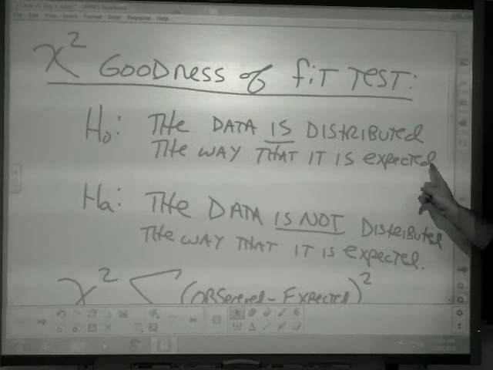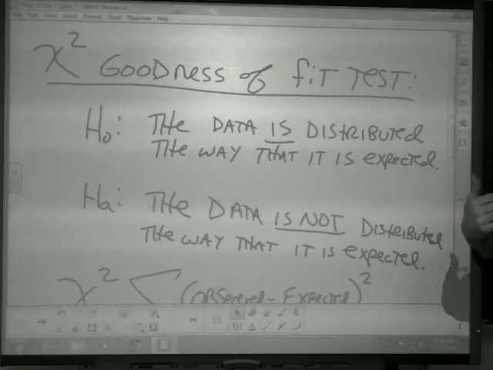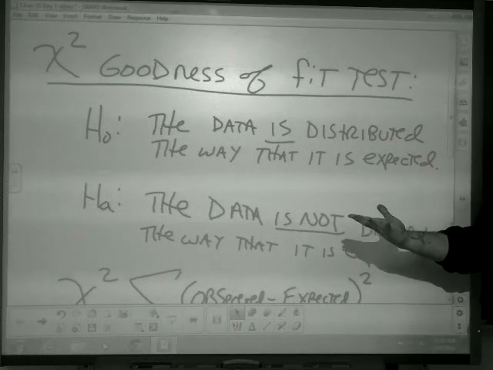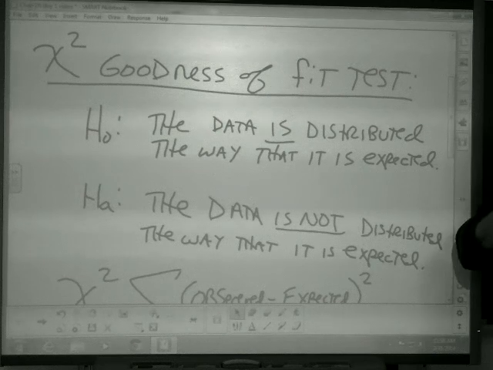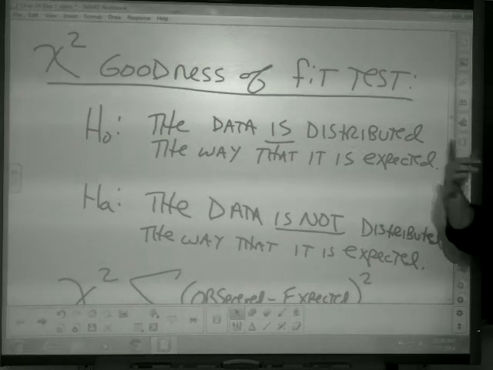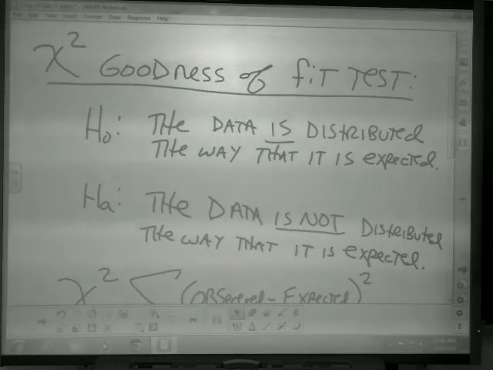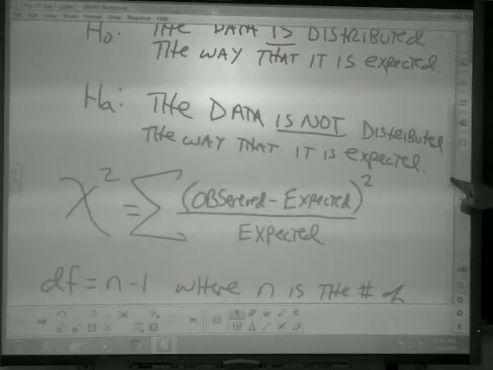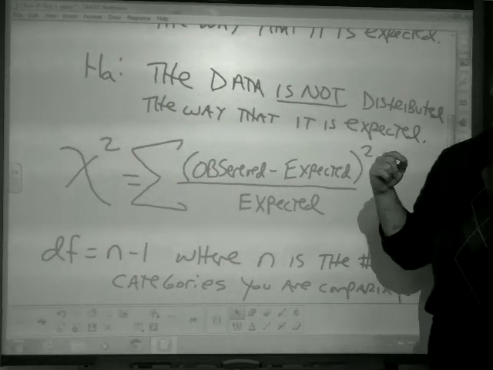And expected can be from a factory, it can be from a national statistic, it could be from, again with the example of the Greece district, the way that the distribution of ethnicities is within the Greece district. But the null is that it is distributed the way that we expect. So what are we trying to find evidence for? We're trying to find evidence that the data is not distributed the way that it is expected.